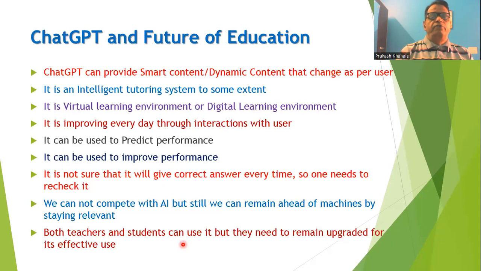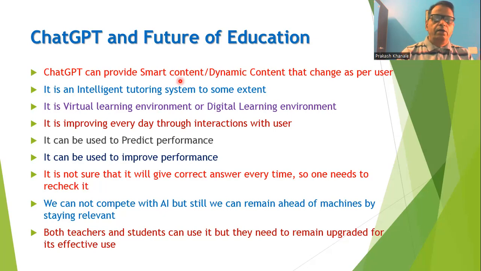So we can think of ChatGPT and the future of education. We can say that ChatGPT can provide some smart content. It is also possible that it can provide dynamic content that changes as per the user. It is possible to regenerate the answer every time, and therefore the content will go on changing.